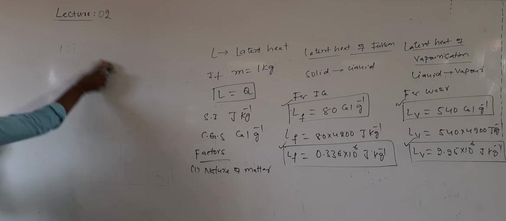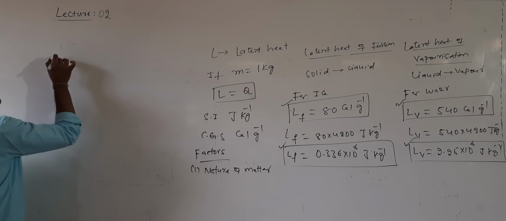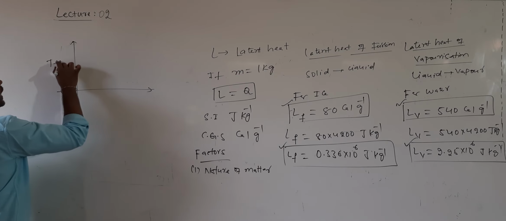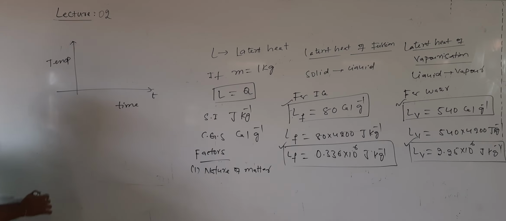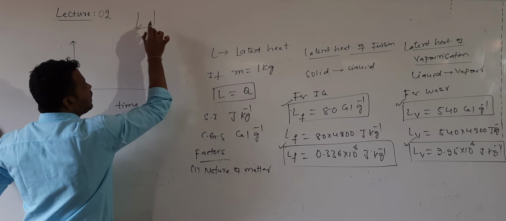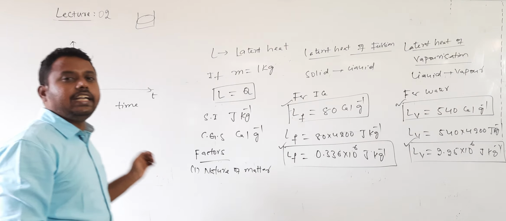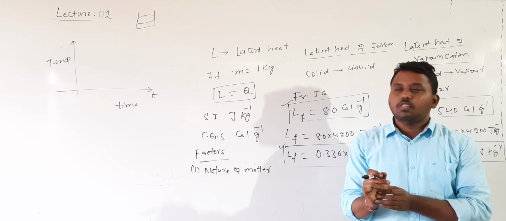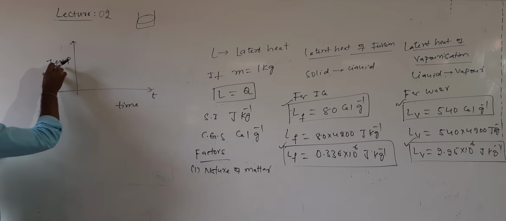Next, we can also calculate this latent heat graphically. Let me discuss how the temperature of a body changes with time. I want to plot one graph. I have taken a beaker, a copper vessel or calorimeter, and a solid. I started supplying heat, and a stopwatch is given. One ice cube is given, and I told you to measure the temperature with time.